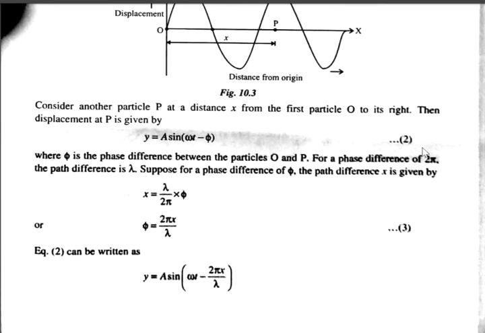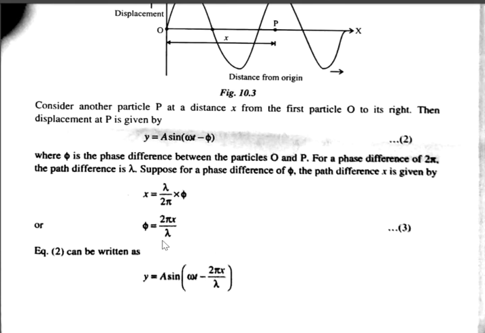For a phase difference of 2 pi, the path difference will be lambda. You know the relation between phase difference and path difference. So the phase difference is 2 pi, those 2 points will differ by 1 wave pulse. Therefore, the path difference is equal to 1 lambda. Suppose for a phase difference of phi, the path difference x is given by x is equal to lambda by 2 pi into phi. Therefore, phi is 2 pi into x by lambda.